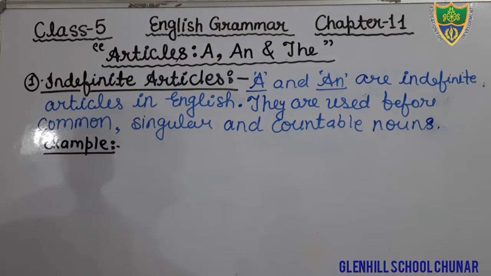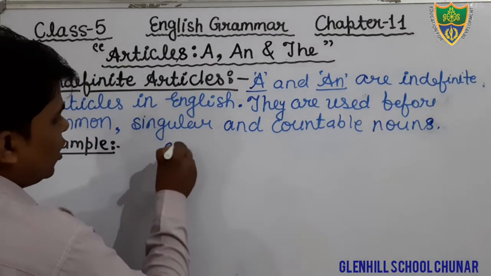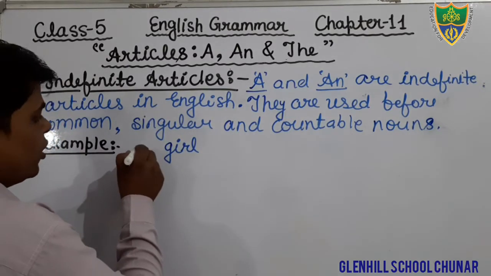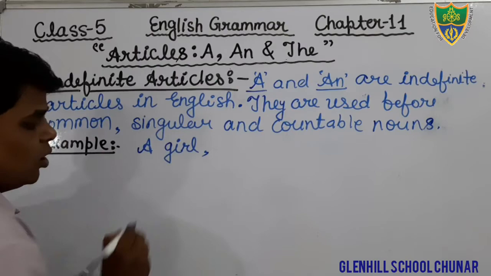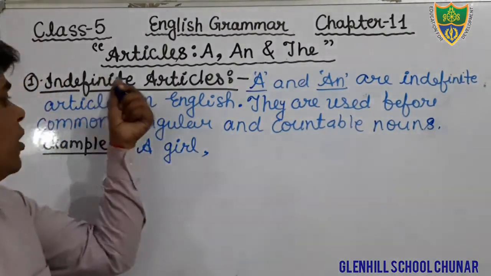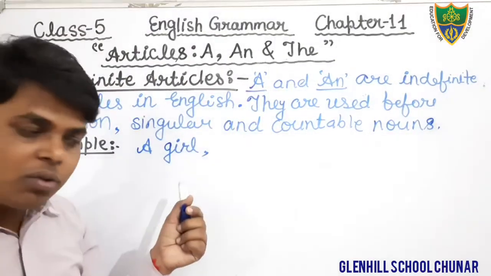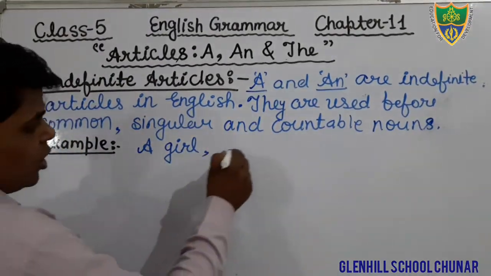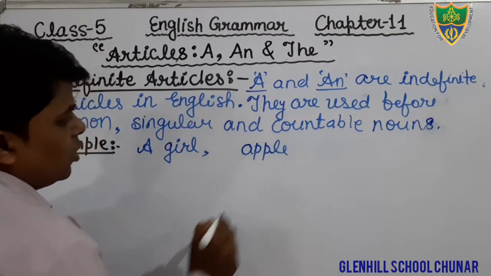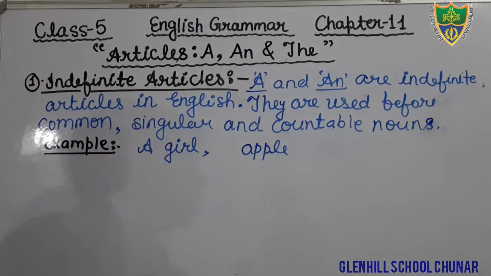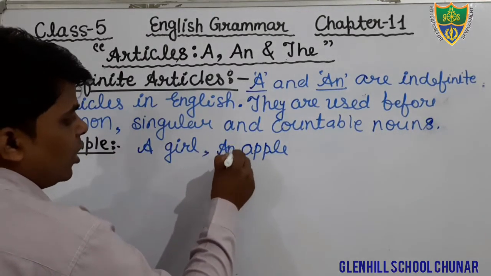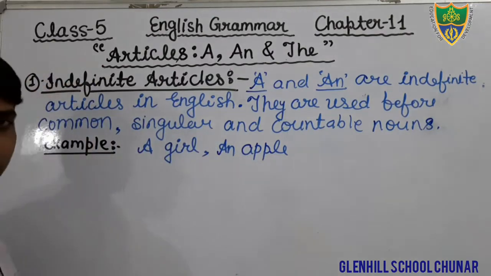Dear students, girl. Girl is what kind of noun? Girl is a common noun, so we can say a girl. We can use an indefinite article before common nouns. Apple, A-P-P-L-E, is singular, so we can use an, which is also an indefinite article.